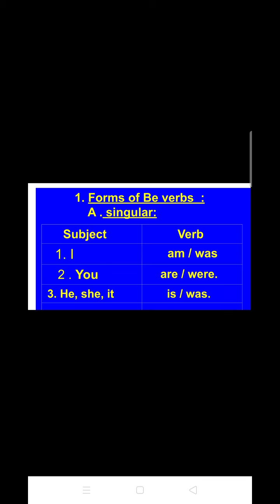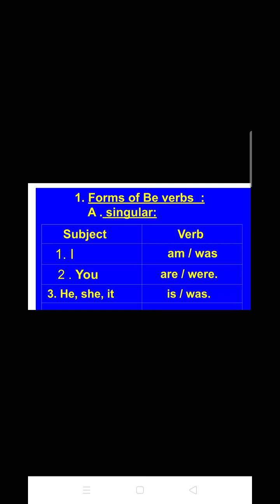First of all, here I have shown you the forms of be verbs, and here the verbs are singular. So here in this table, on one side I have shown you the subject and on the other the verbs. Number 1 is I. With it the verb is am or was. Number 2 is you, with which the verb goes are or were. And number 3, he, she or it, and with it the verb is or was generally goes.